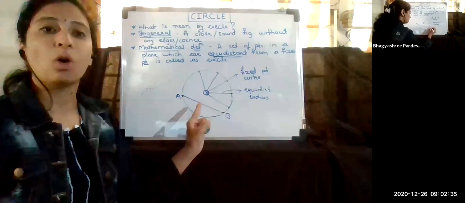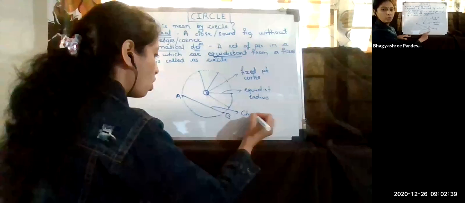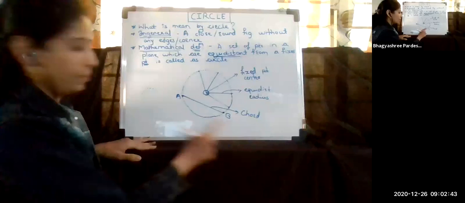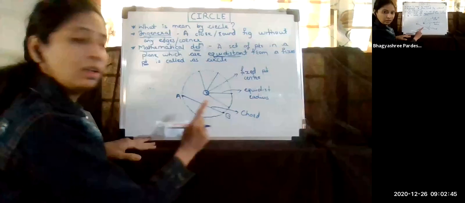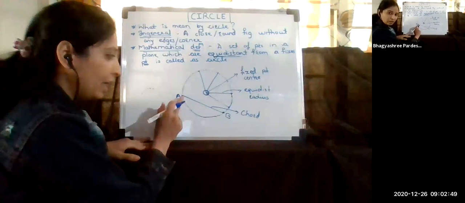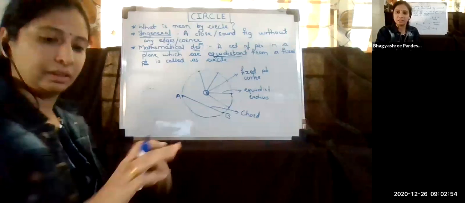What is this called? This is called the chord of the circle, and this is the important thing which we are going to learn, which will be required in this lesson. What is meant by chord? Remember, any two points on the circle, if they are connected inside the circle, then they are called the chord.